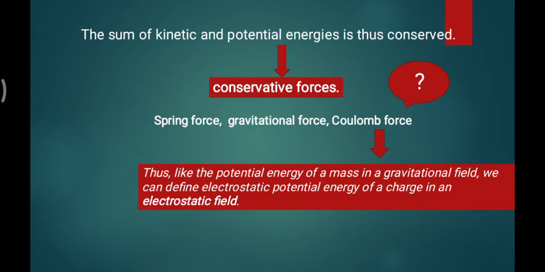Thus, just as we define the potential energy of a mass in a gravitational field, we can define the potential energy of a charge. A charge also has its own potential, which is nothing but the electrostatic potential energy of a charge in an electrostatic field.